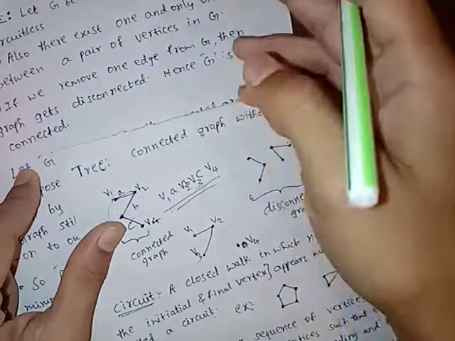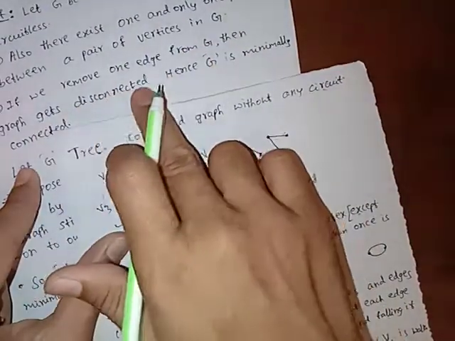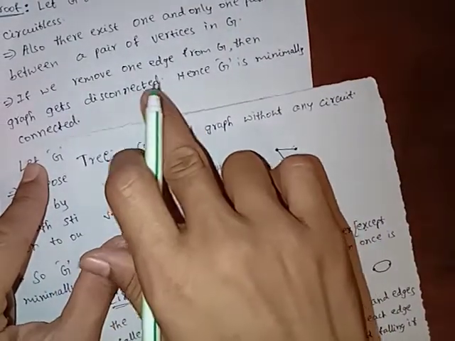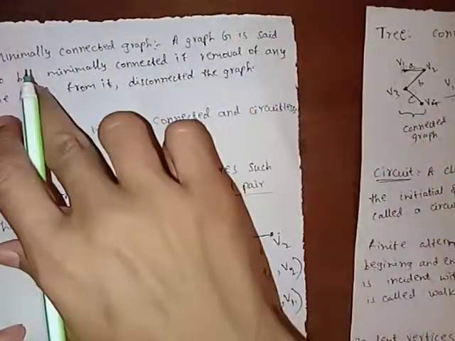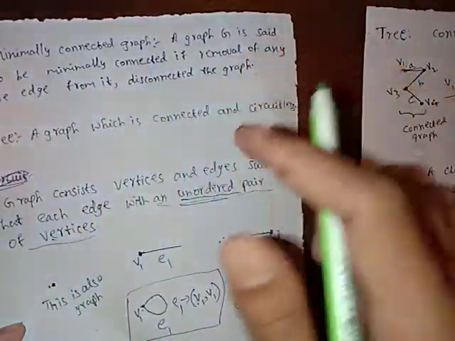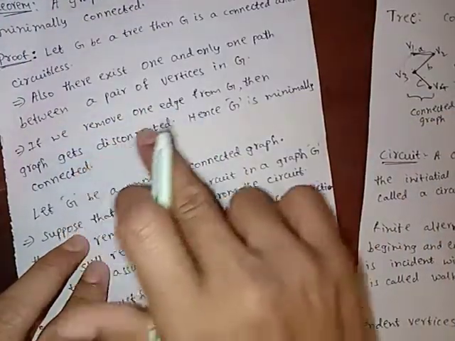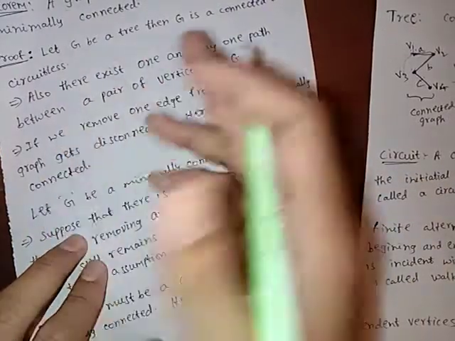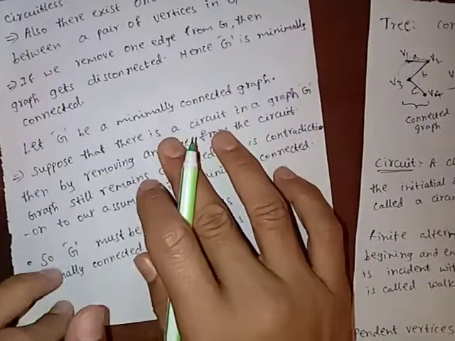If we remove any one edge from G, then the graph gets disconnected. Hence G is minimally connected. What is the definition of a minimally connected graph? G is said to be minimally connected if removal of one edge from it gives a disconnected graph. So by that we can say there exists one and only one path, and by that we can say that G is minimally connected. If we remove any one edge from it, then the graph gets disconnected.